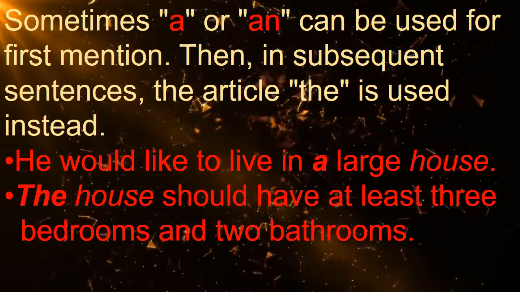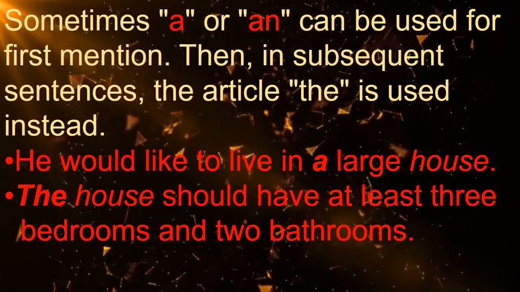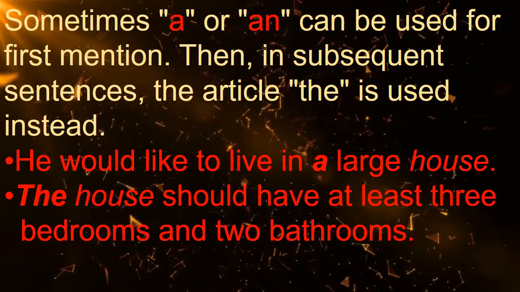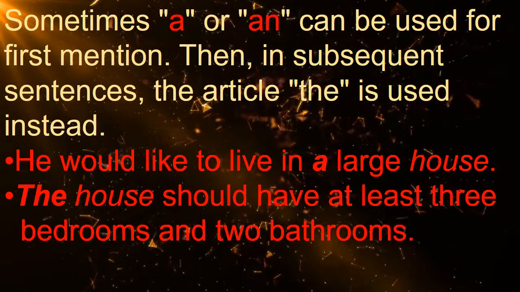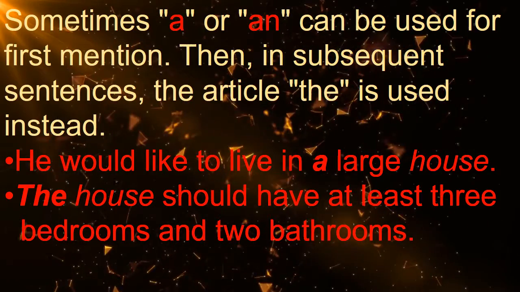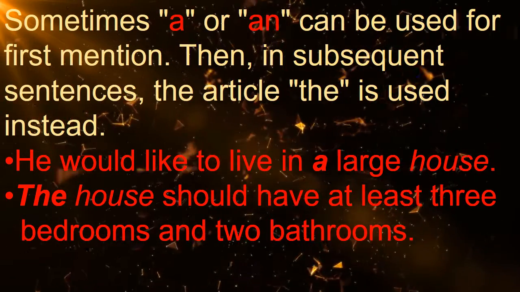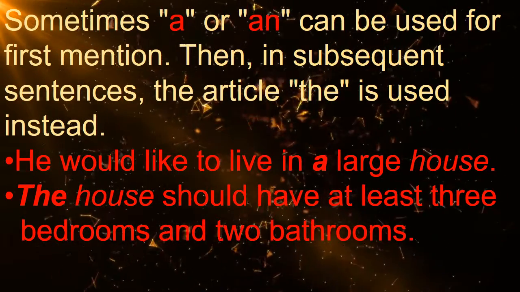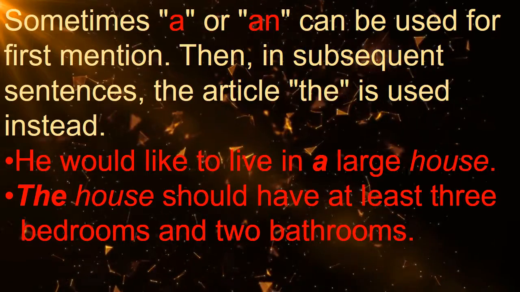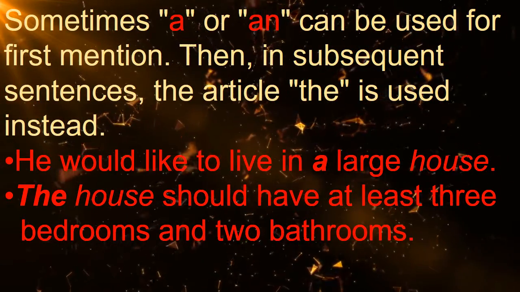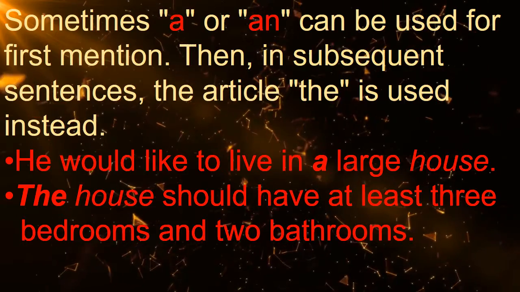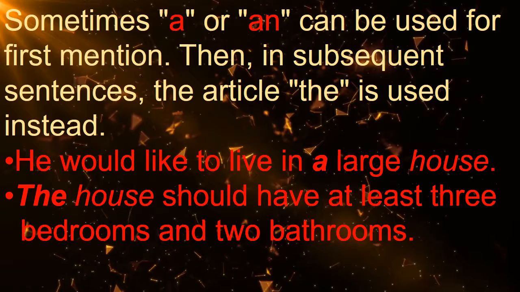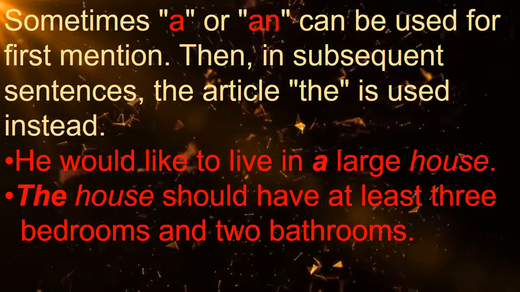Sometimes a or an can be used for first mention, which means when the noun is mentioned the first time. Then in subsequent sentences, the article the is used instead. Just see the example. He would like to live in a large house. The house should have at least 3 bedrooms and 2 bathrooms. So here in the first sentence, a is used because it is referring to a non-specified house, means first mention here. In the second sentence, the is used because now the house has been specified.